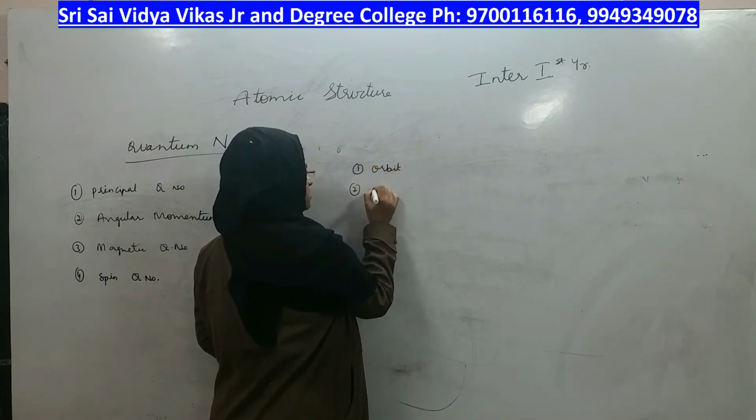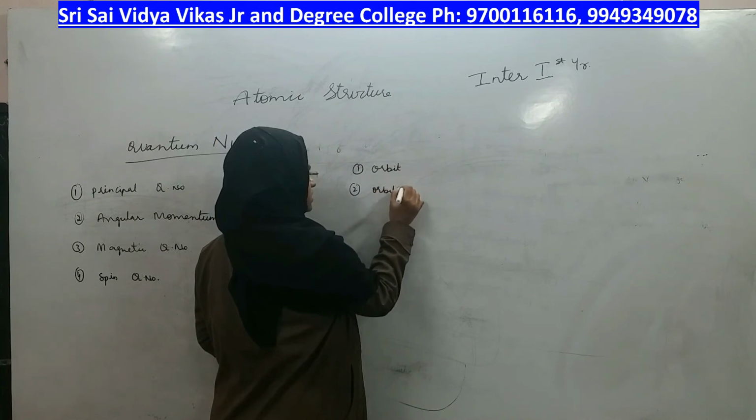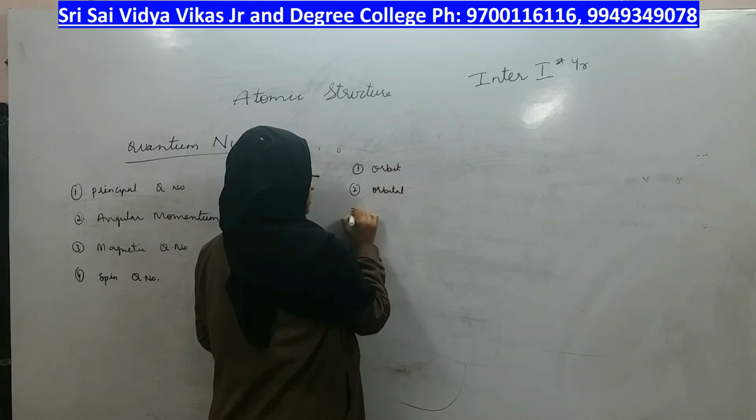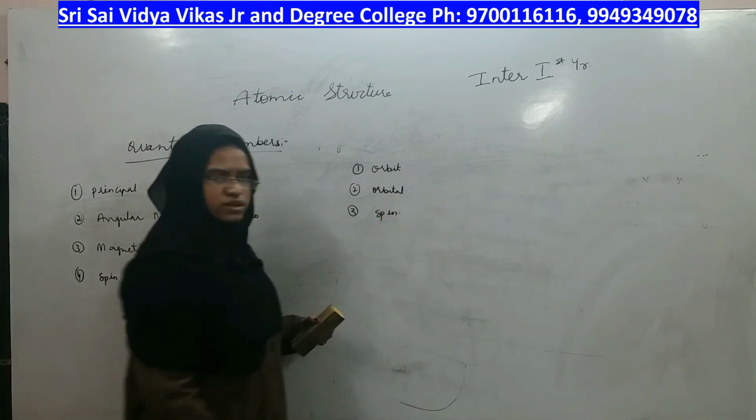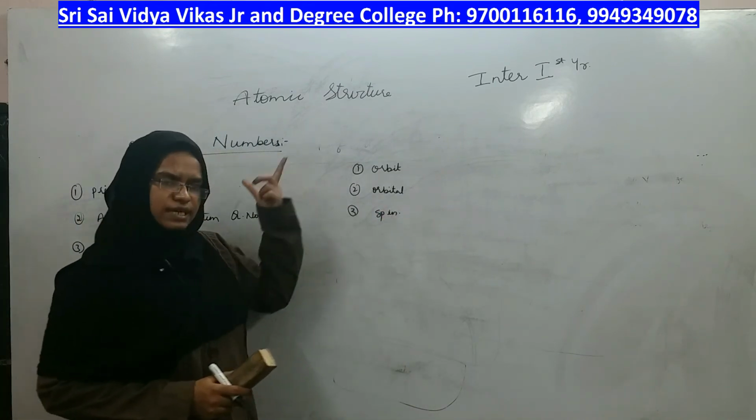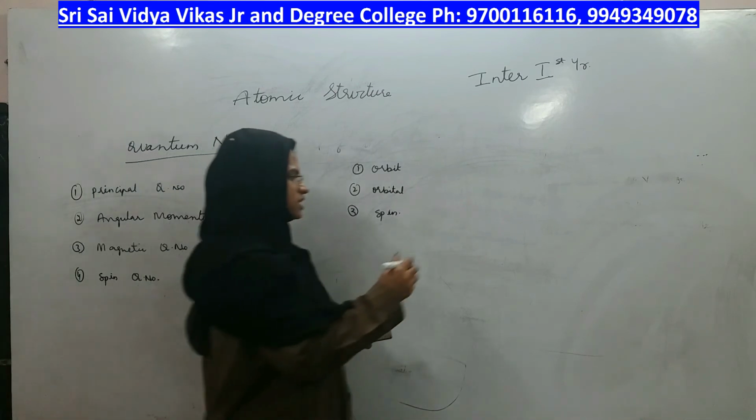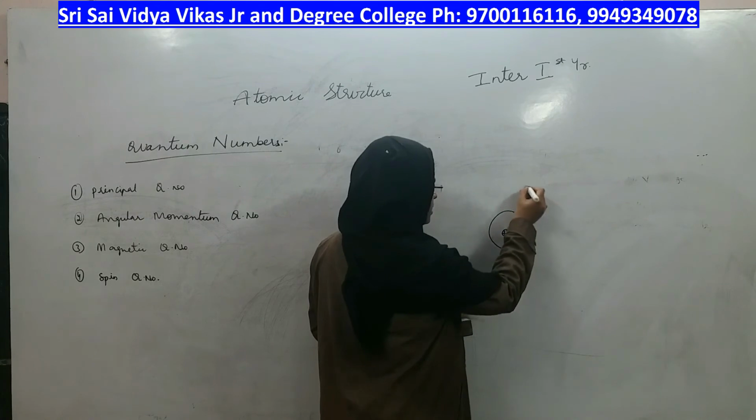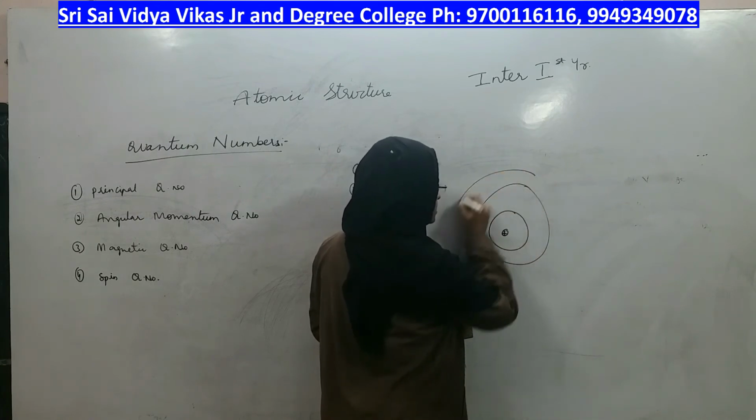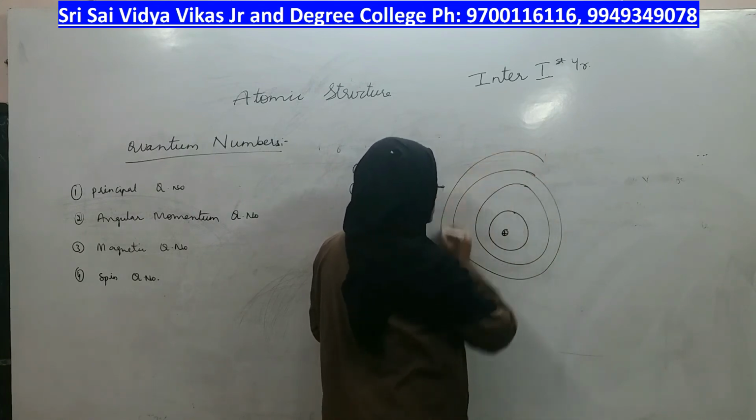Next is orbital and spin. In the previous models we have seen that the nucleus is present in the center and electronic energy levels are quantized.